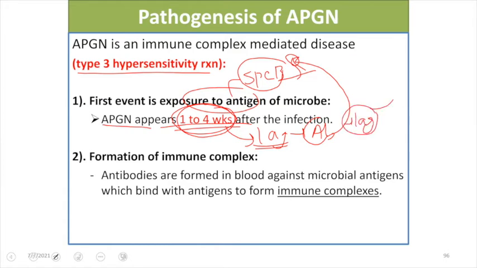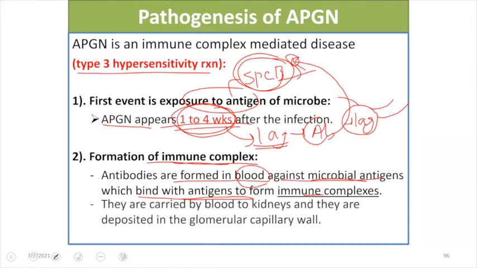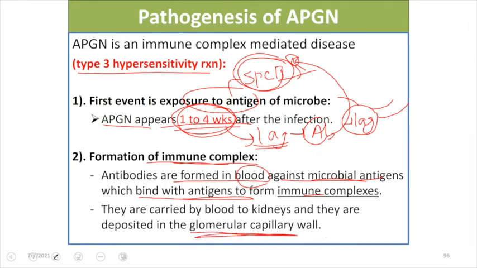This lag period should be taken into consideration, and hence this will prove that it is an immune mediated cause as well. So formation of immune complex happens. We have an antigen, we have an antibody, and there will be formation of antigen antibody complex, formed in the blood against the microbial antigen, which will bind the antigen to form the immune complex, and this immune complex will eventually get deposited in the capillary wall, and eventually lead to damage of the glomerular capillaries, manifesting with acute proliferative glomerulonephritis.